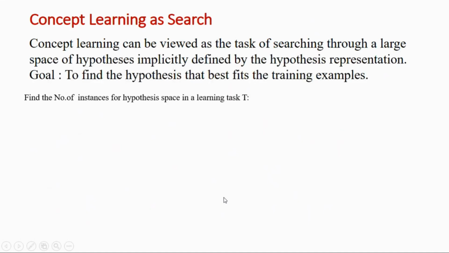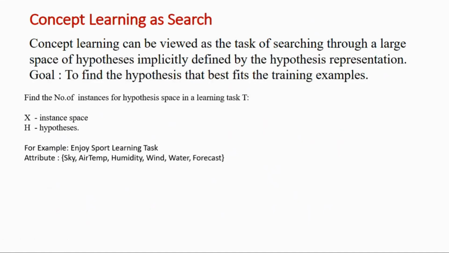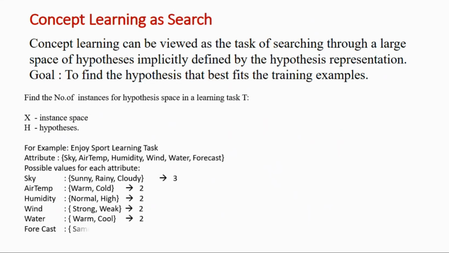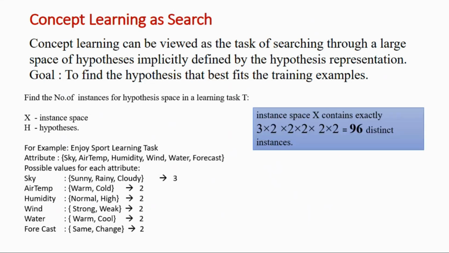For the EnjoySport learning task, we have 6 different attributes as given here. The possible values for every attribute: sky will have 3 values, sunny, rainy, cloudy; air temperature, 2 values, warm and cold; and in such a way humidity, wind, water and forecast have two values.